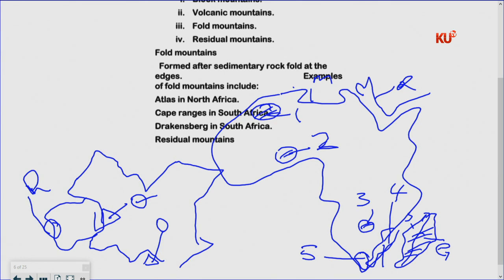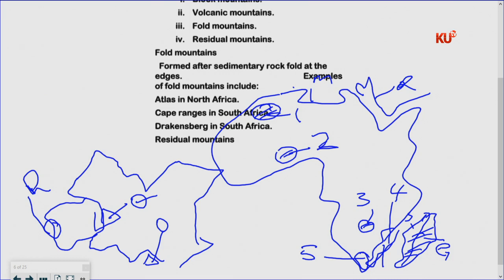And of course, once they ask you the mountains on the boundary, you are going to talk about Rwenzori, you are going to talk about Mount Elgon. But Kilimanjaro, it's not exactly on the boundary, but almost. One, it is entirely found in Tanzania. Two, it is the highest. Three, it's formed through the process called volcanicity. So I hope you are getting that.